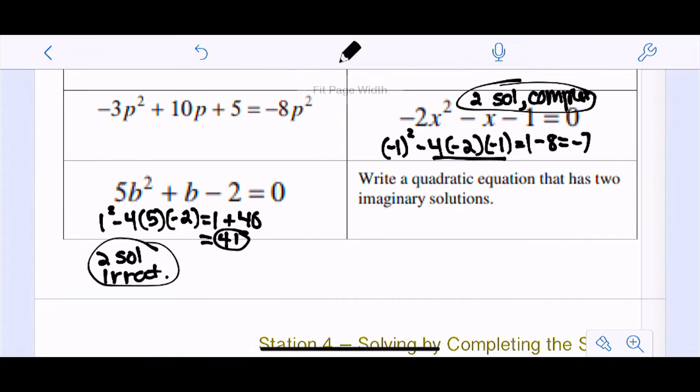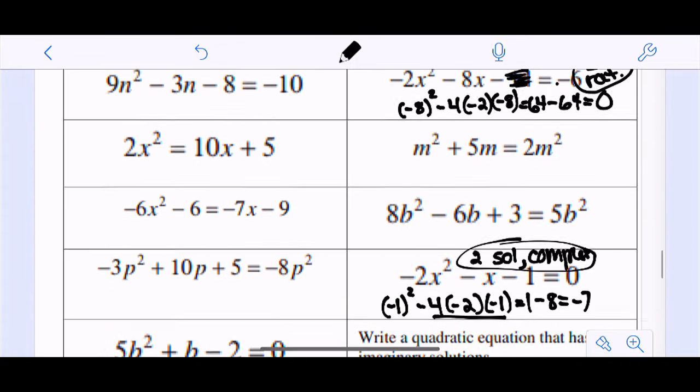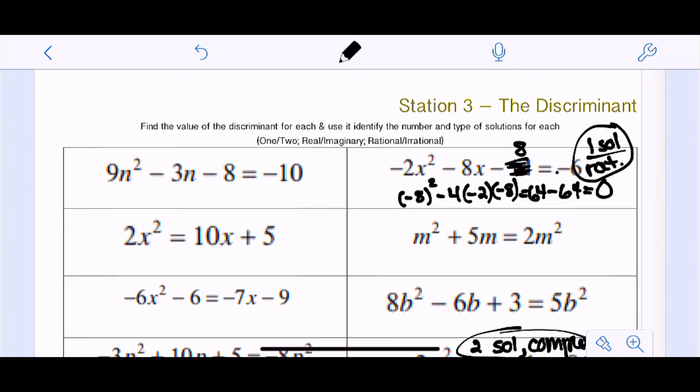Okay, I'm going to move on from discriminant. We'll talk about it a little bit more when we do quadratic formula. But again, if you have questions, send them.